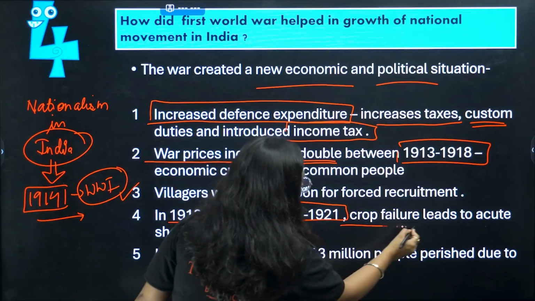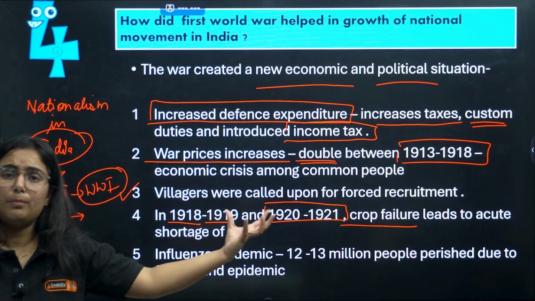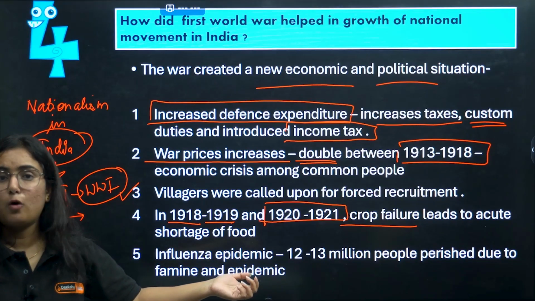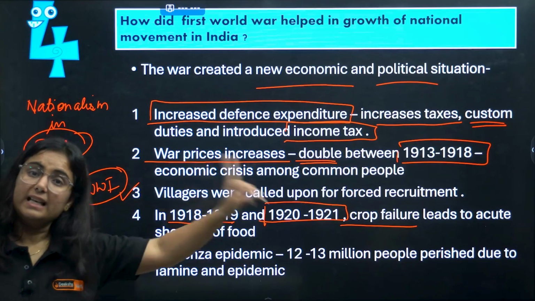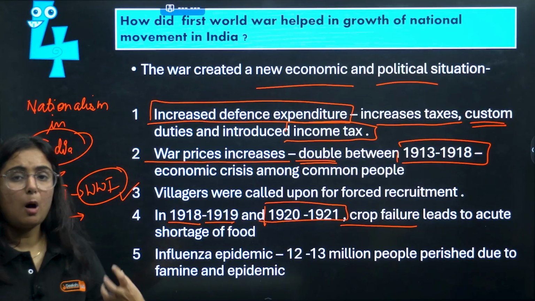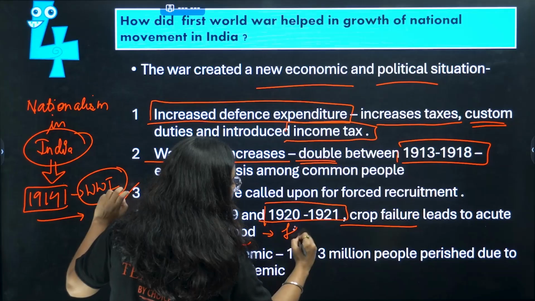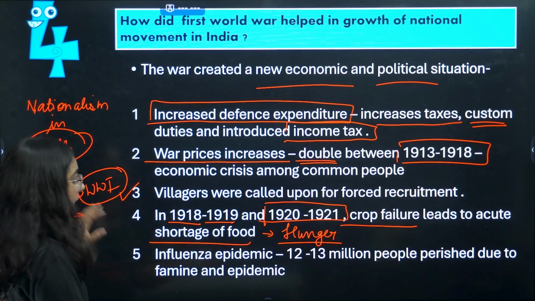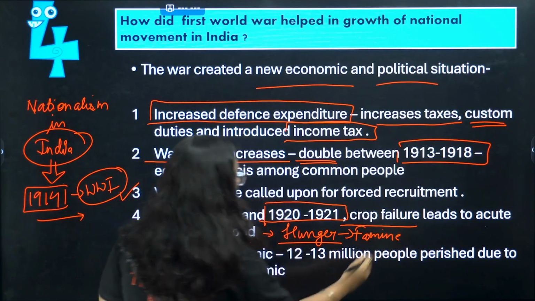There was crop failure also, because see what happened when the government is focused on something other than our basic necessities, for example, irrigation and agriculture. Their focus decreased there and increased on First World War. So this led to crop failure. Whenever there is crop failure, there will be acute shortage of food. This acute shortage of food will increase hunger among the common people, because they are not able to afford the food. And basically it will bring a condition of famine in the country, and this is what happened.